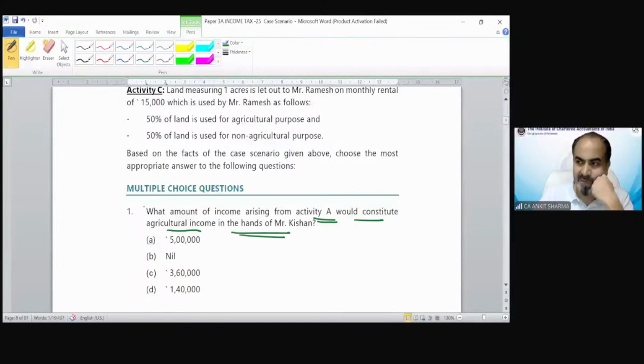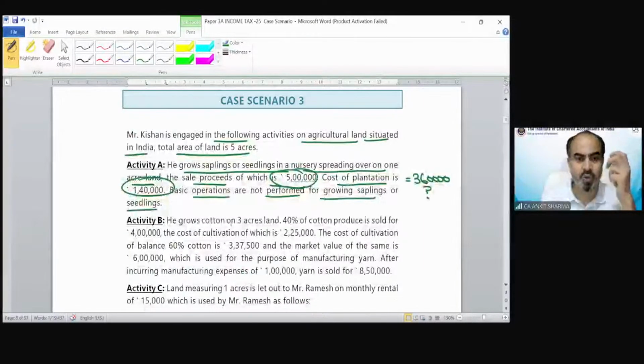So the income we generate via the nursery business, is it going to be agricultural income or not? What is the correct answer? From activity A, we have to give an answer whether it's agricultural income or not, and if yes, what amount would be treated as agricultural income in this case?